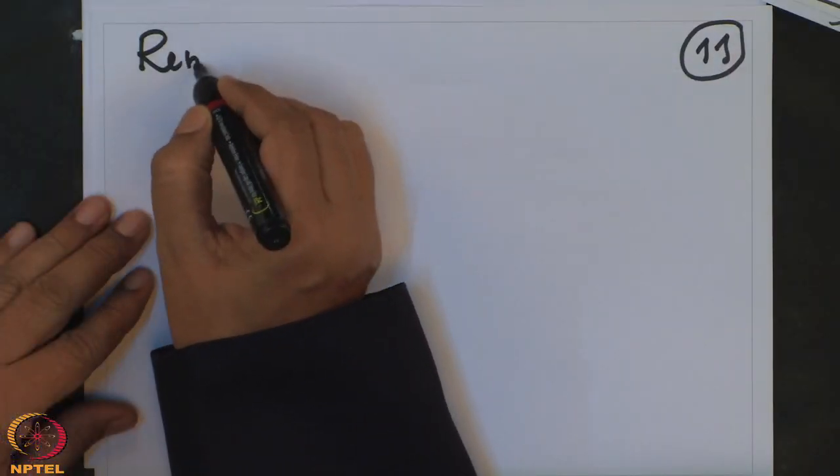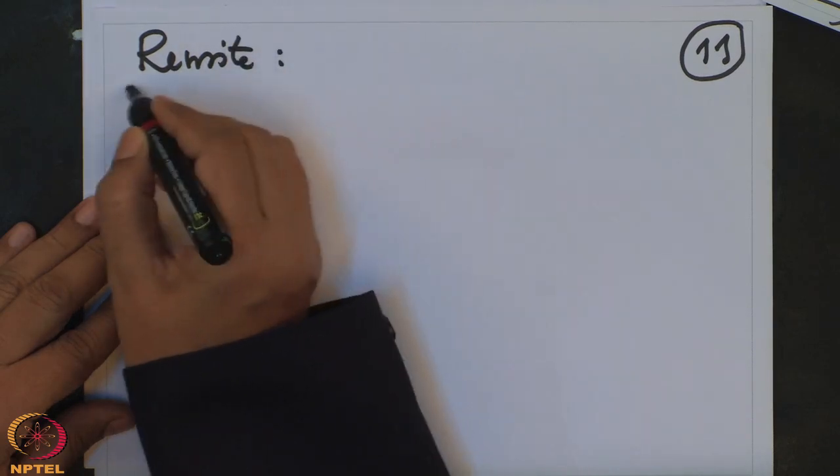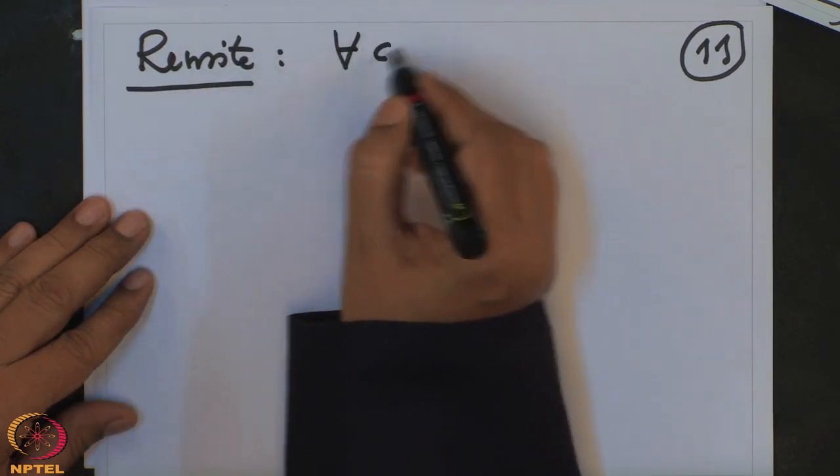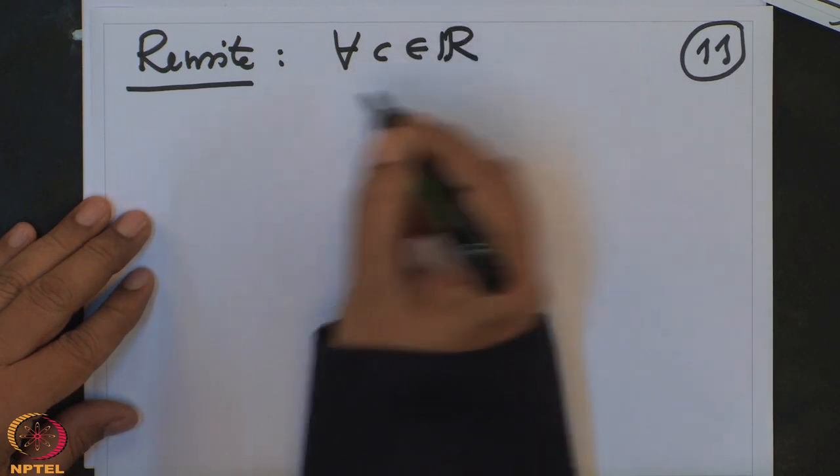So strictly speaking, I should write now C. So let me write that. That is very important now. So I am rewriting this. What did you get? For every C, a real number, I found a pair.